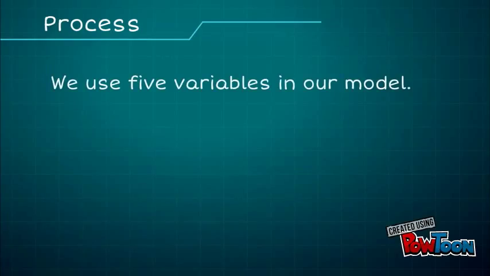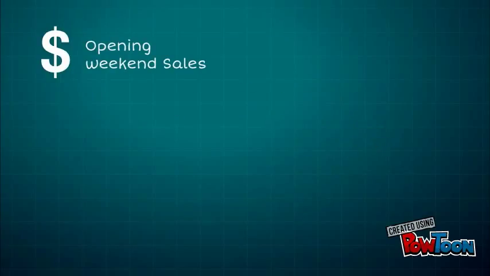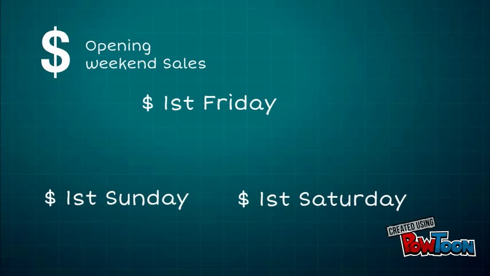Firstly, we need to decide what factors we can use. After our discussion, we decided to acquire information about movie sales, budget, director, actor, and release date in 2014. And then we need to quantify them. The data we used for sales is the opening weekend sales, which means the gross sales of the first Friday, Saturday, and Sunday after the movie is released. In this way, it will help us to get a fair number of sales for every movie.